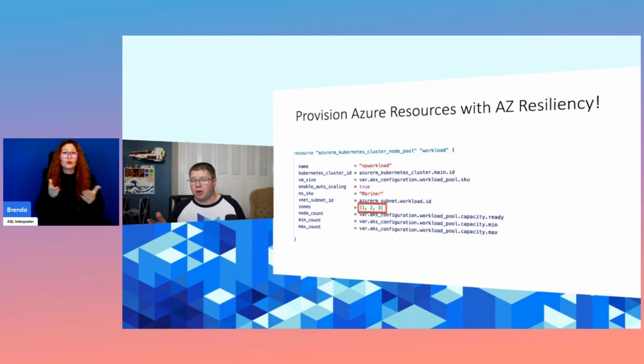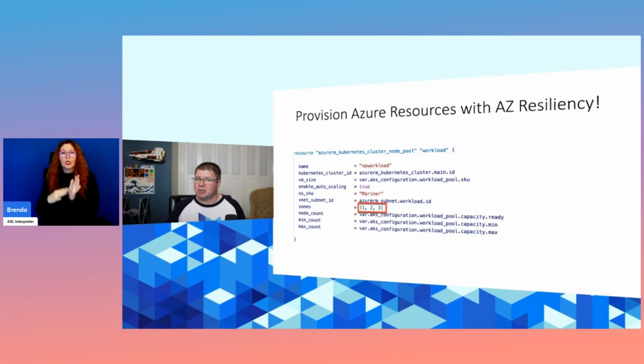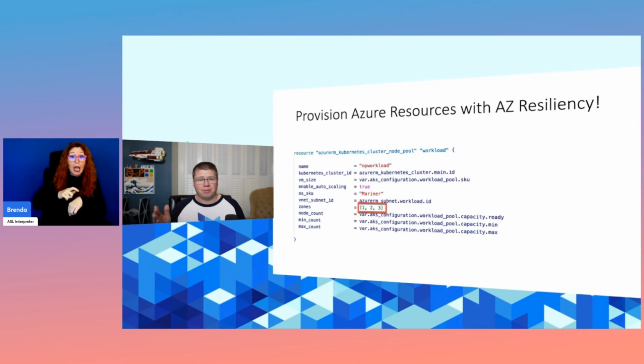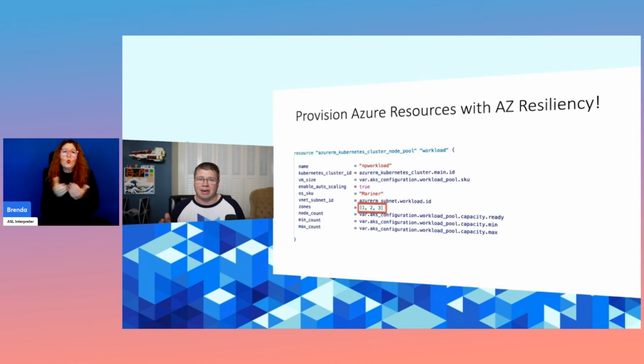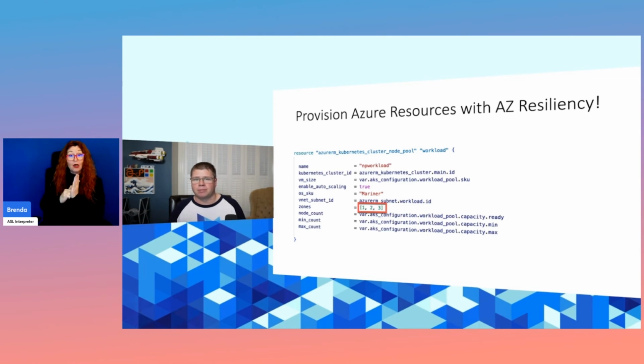Because as we all know, we're only as good as our weakest link. So if we take the time and configure AKS to be zone resilient, and we neglect SQLDB or Redis or whatever we happen to be using, then if there happens to be a zone outage or something like that, our AKS cluster might be up and running, but if our pods can't talk to our Cosmos DB account, we're going to have impact within our workload. So it's very important to consider that in all the Azure services that you provision.